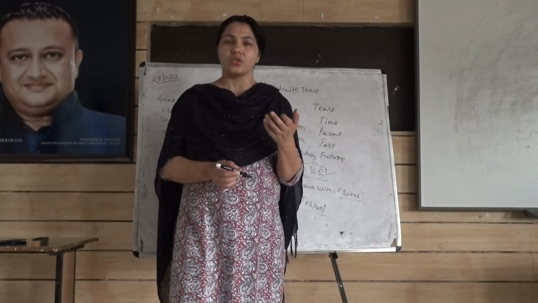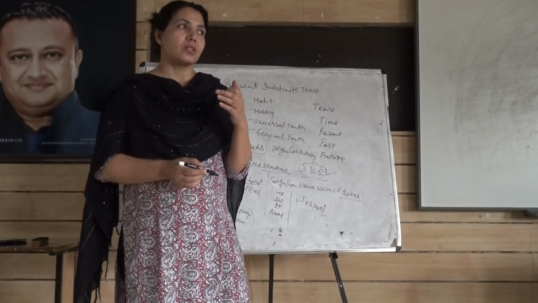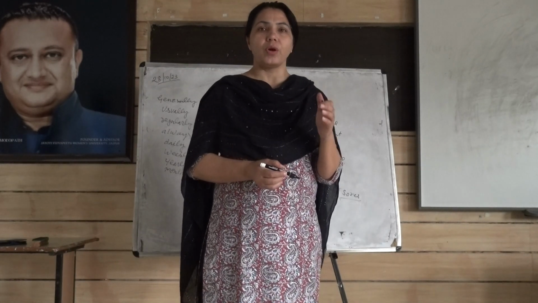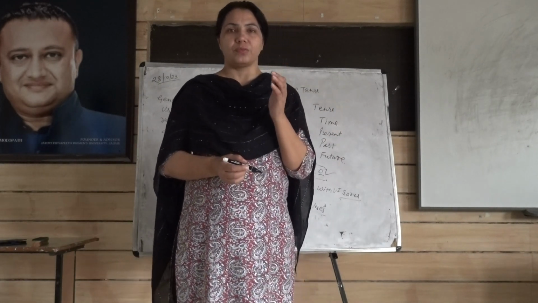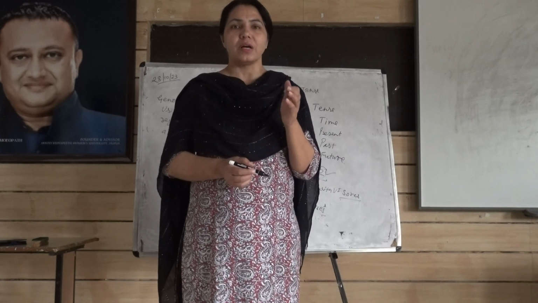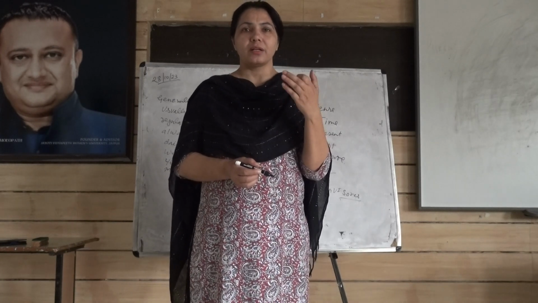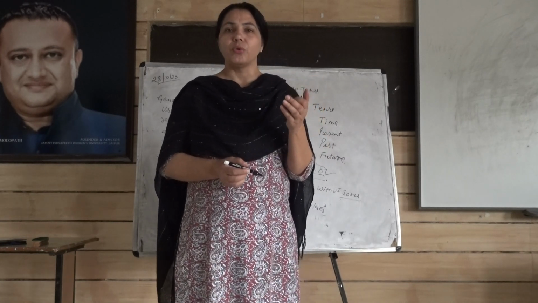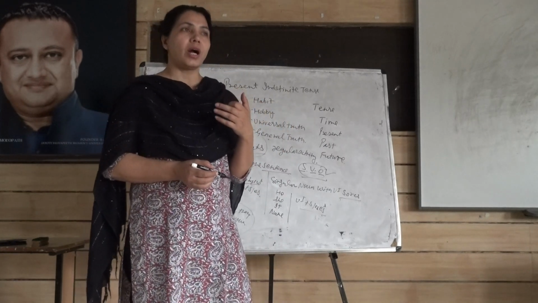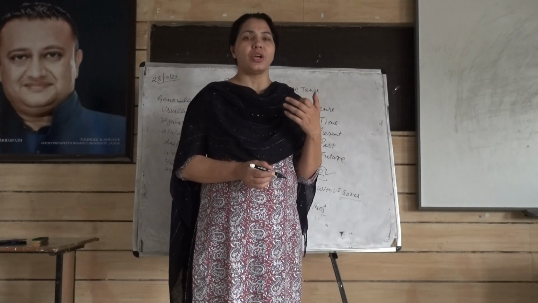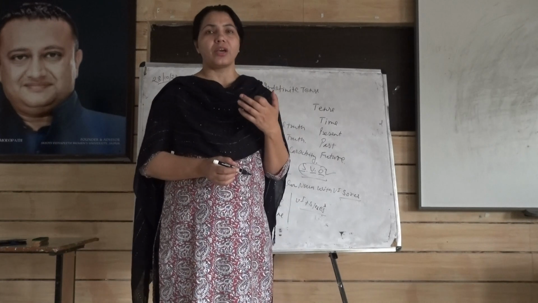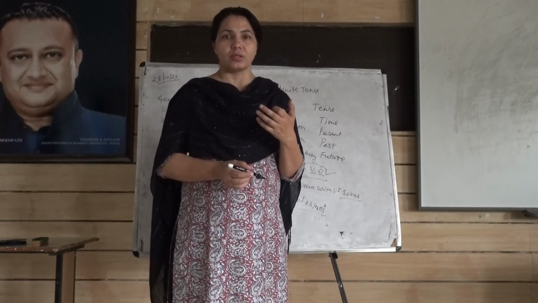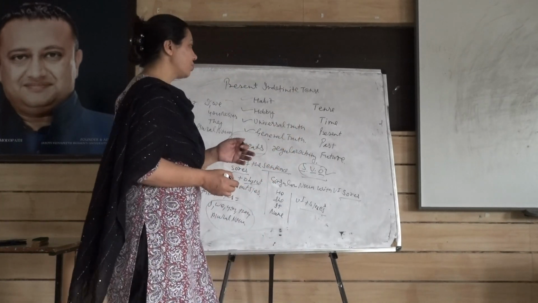Subject is the doer, verb is the action, and the object is what the subject is working on. With he, she, it, there is S or ES. With I, we, you, they, there is no S or ES. Right? So let's make some sentences.